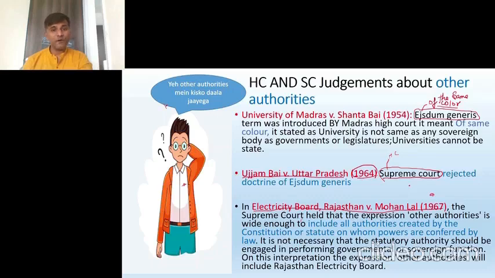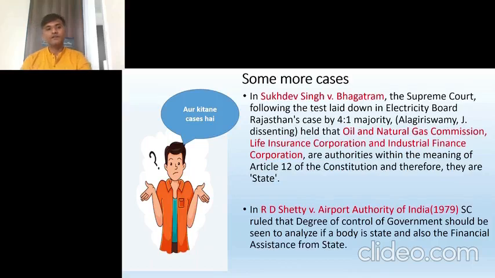If the body formed by the legislature or the law does not perform any sovereign function, then also it's okay. Still it will be called as state. As in the Electricity Board, it does not perform any sovereign functions. It is a technical body. The Electricity Board will take care of transferring of electricity, but still it can be called as state.